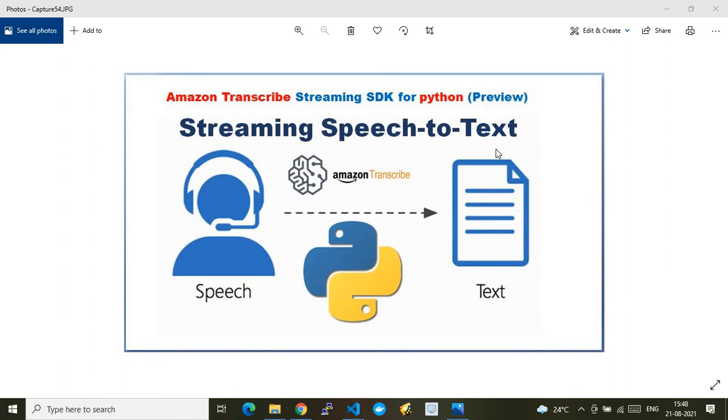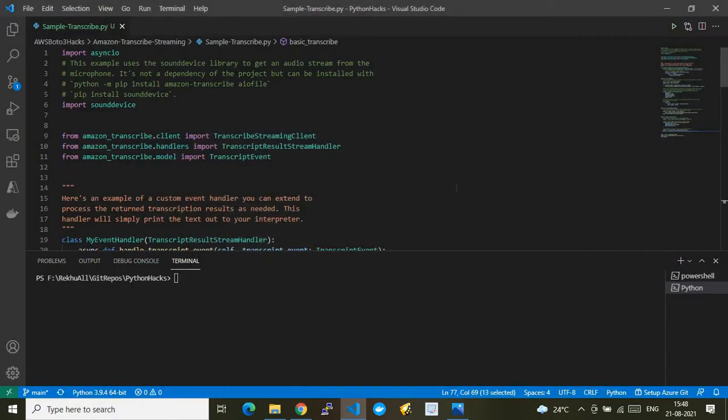This is the pictorial overview of my demo. With that note, let's go to the demo. What I did is I have taken this script, which has been documented in the Amazon documents, and the same script is present here. I will quickly walk you through the steps of this code, and also show you the real-time demo of how speech can be converted into text in real time. This is the script which does that magic, and I have it open in Visual Studio Code.